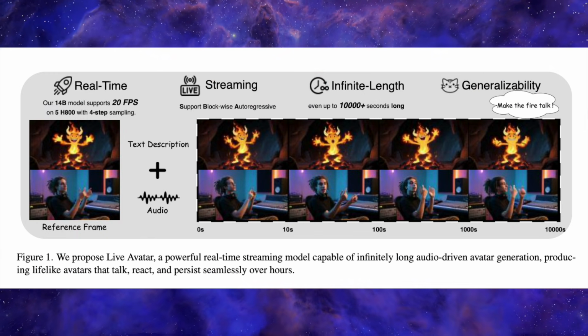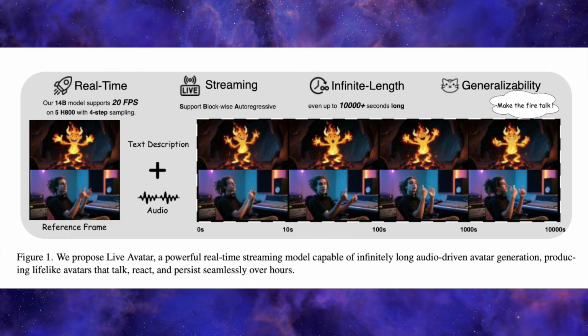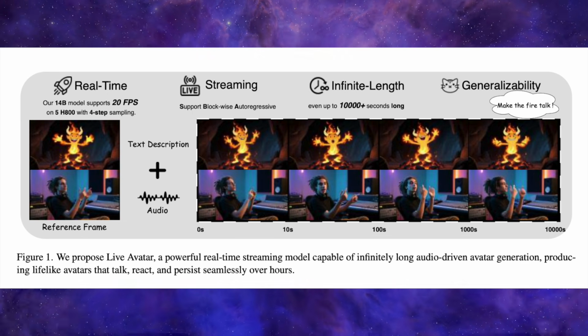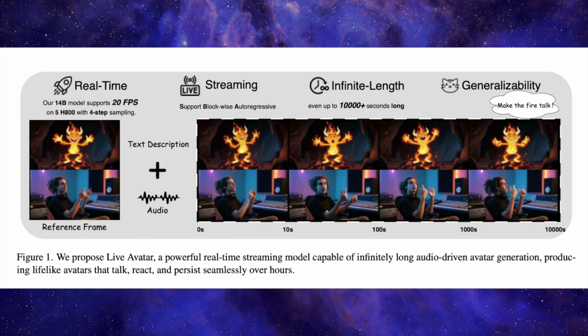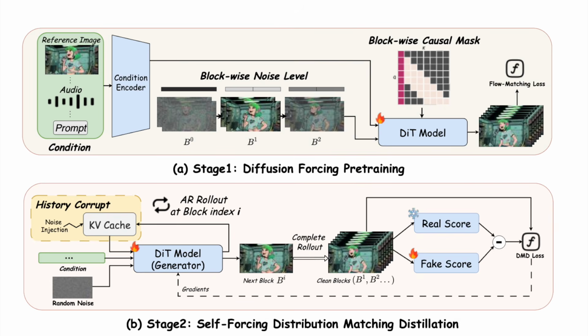Under the hood, Live Avatar is a pretty serious piece of engineering. It combines a large WAN-style video diffusion backbone with a causal few-step student distilled from a slower teacher using something they call self-forcing distribution matching. That distillation step basically compresses the long diffusion trajectory into just a few denoising steps while keeping visual quality high. And they also inject noise into the historical key value cache during training, so the model learns to stay stable even when small errors accumulate over long sequences.